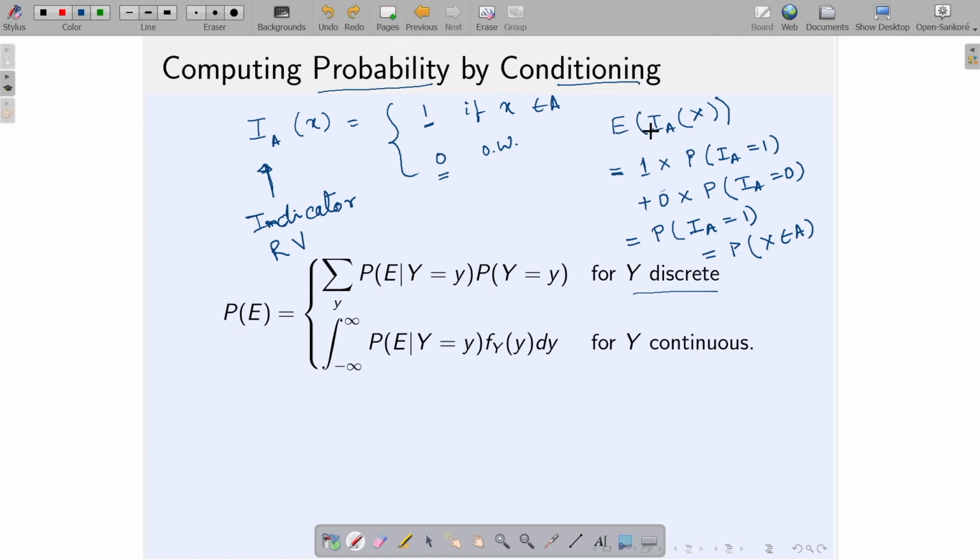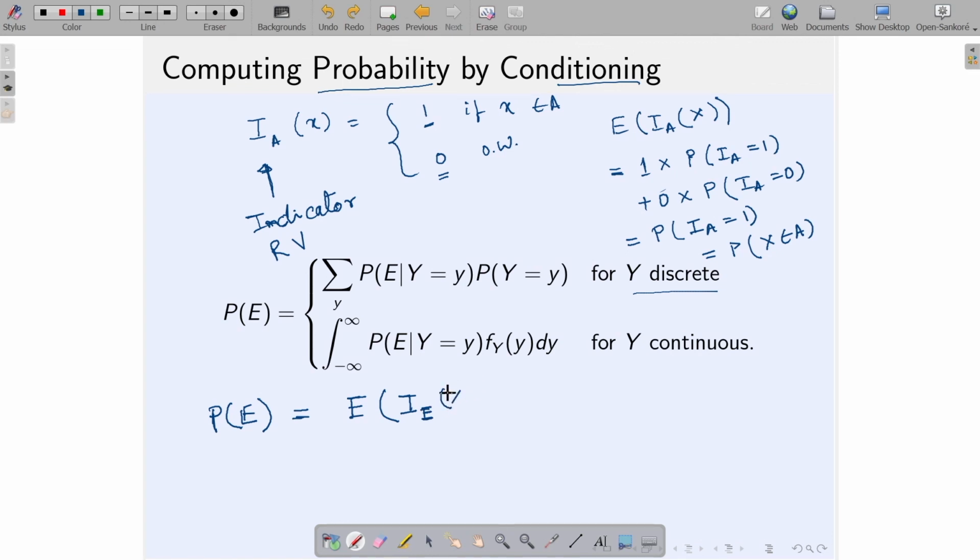Okay. And now, using this, finding this is very simple, because the probability of E I can write as the expectation of I_E of x.